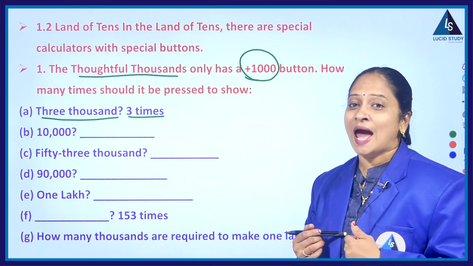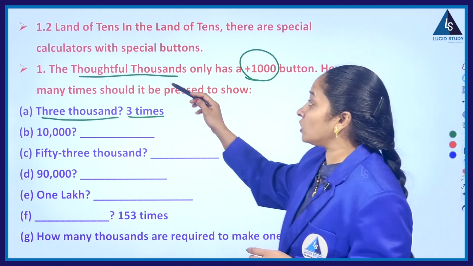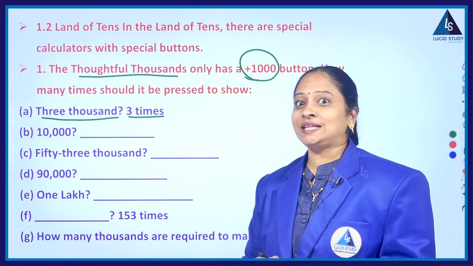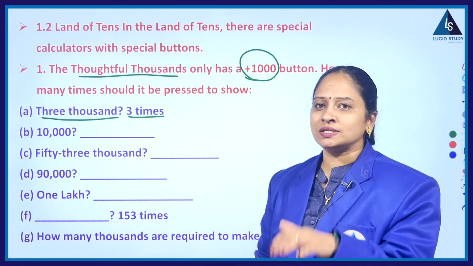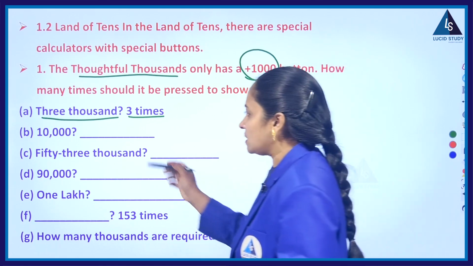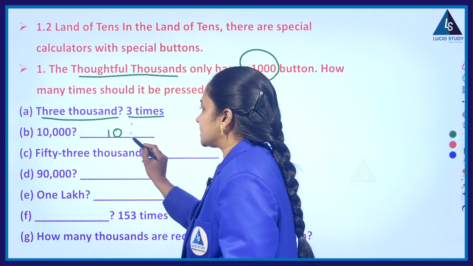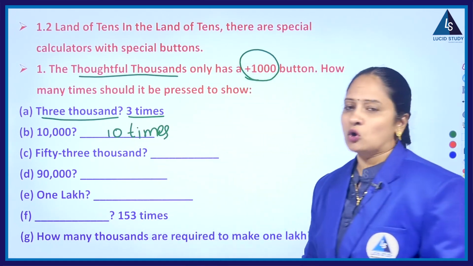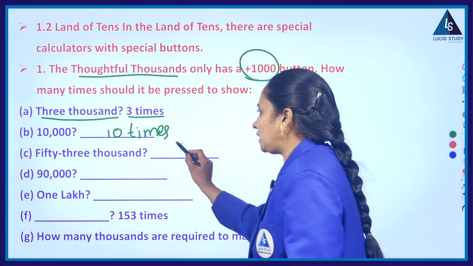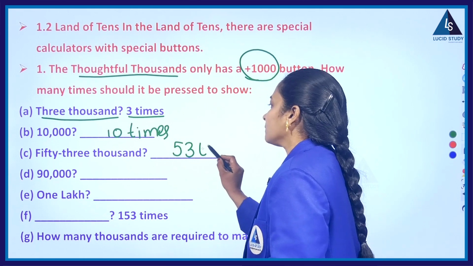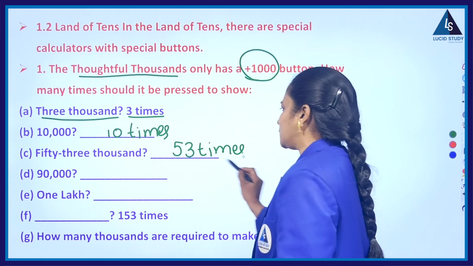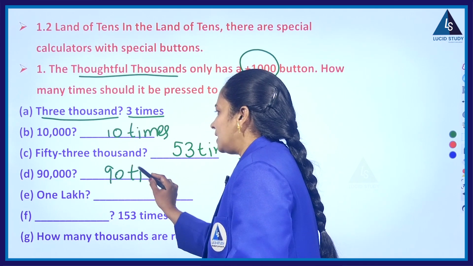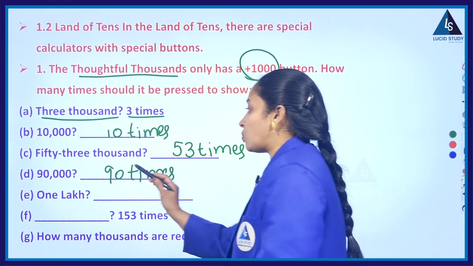So that's why the answer to this question is 3 times. Why? Because we are in the land of Thoughtful Thousands. Okay. Next, what is the next number? 10,000. How many times do I have to press? If I have only the 1000 button, obviously 10 times. Next, 53,000. So obviously how many times do I have to press the 1000 button? 53 times. Simple questions. 90,000. How many times do I have to press? 90 times. Whereas 1 lakh.